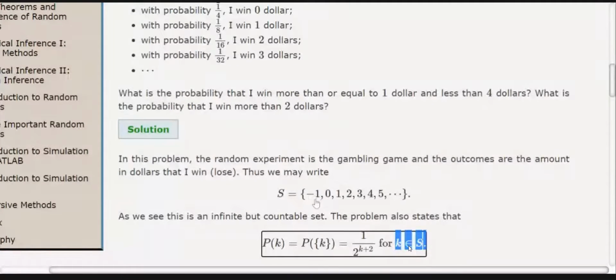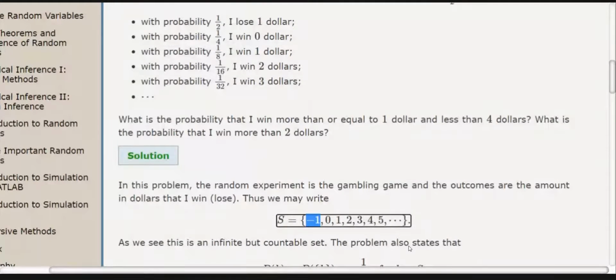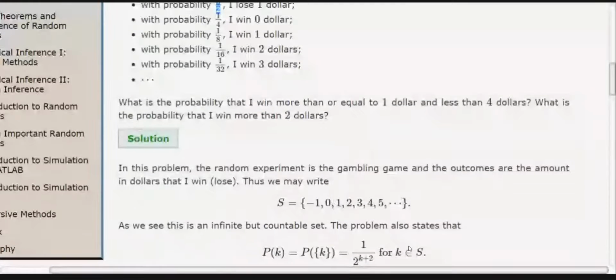From this discussion, for k equal to -1, the probability is 1 by 2. For k equal to 0, the probability is 1 by 4.